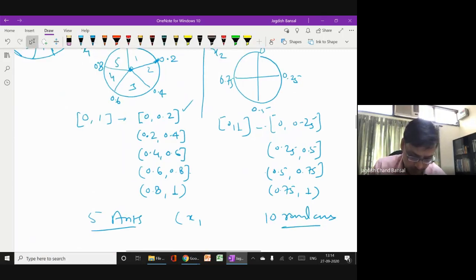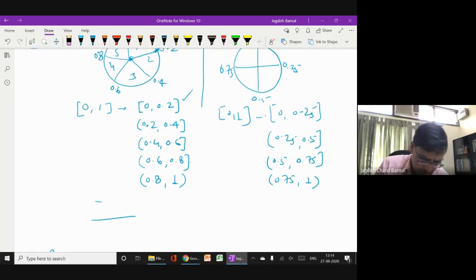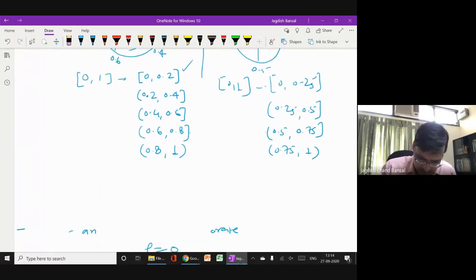So for the first random number, we will generate 10 random numbers. R11 means first aunt's first variable. R21, second aunt's first variable.